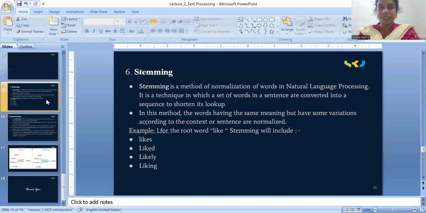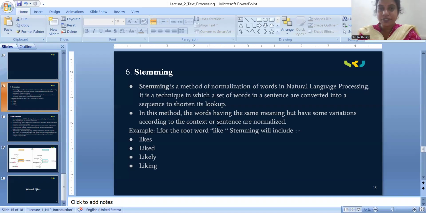Again, see stemming. Stemming is a method of normalization of words in natural language processing. It is a technique in which a set of words in a sequence is converted into a sequence of short, sweet lookups.